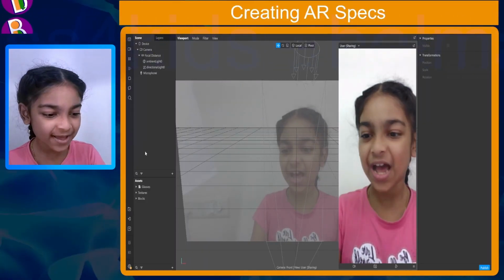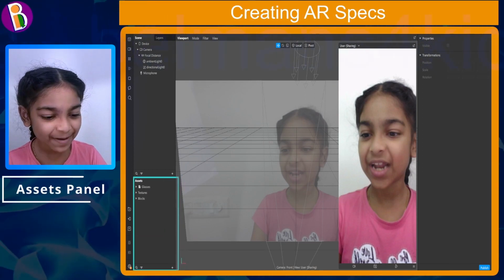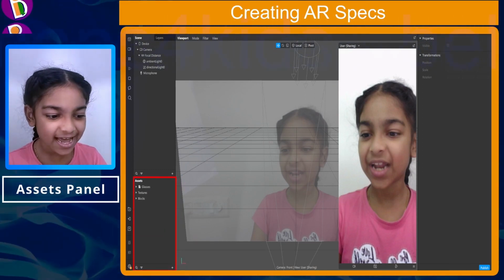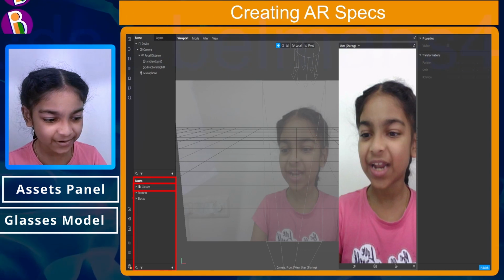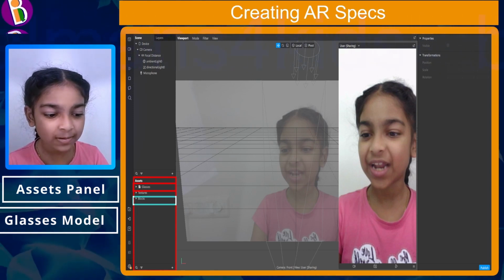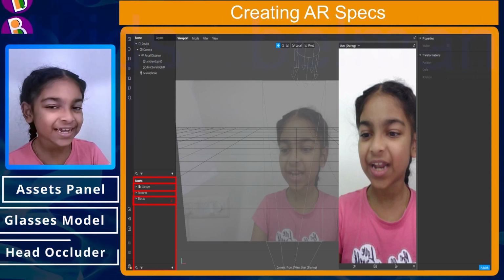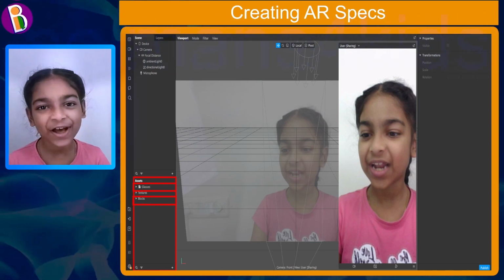Now, as you can see in the assets panel right over here, I have one glasses object, and I also have one block called the head occluder. These are the key ingredients to add our glasses.